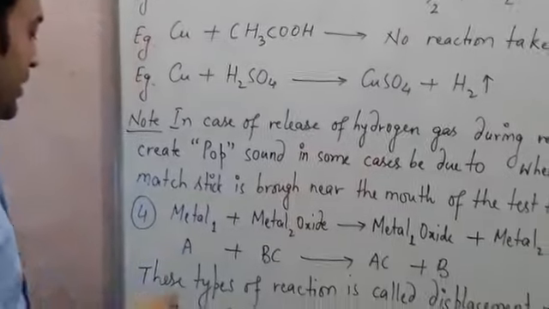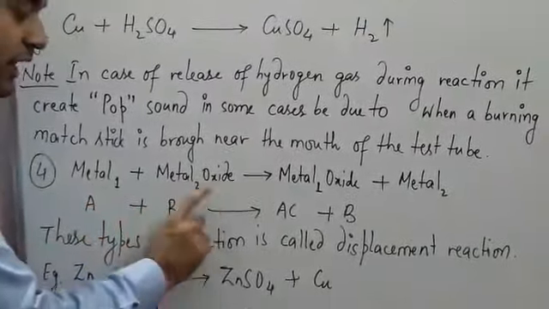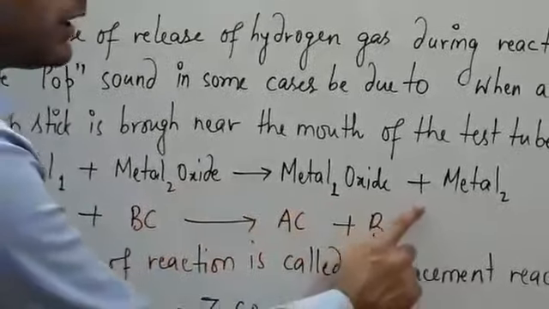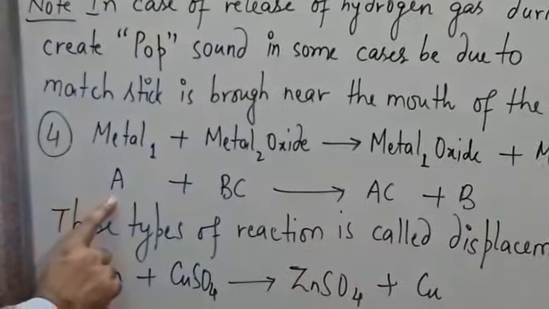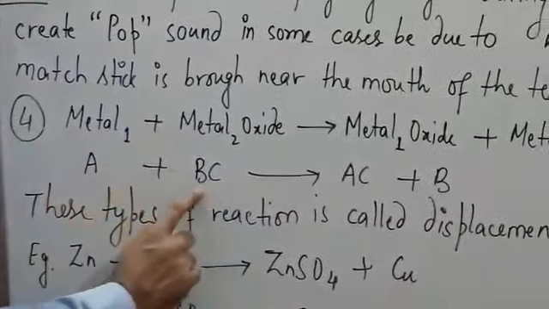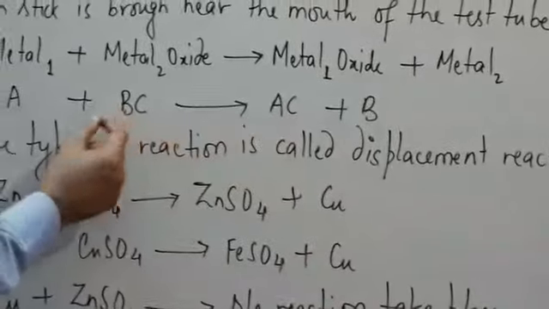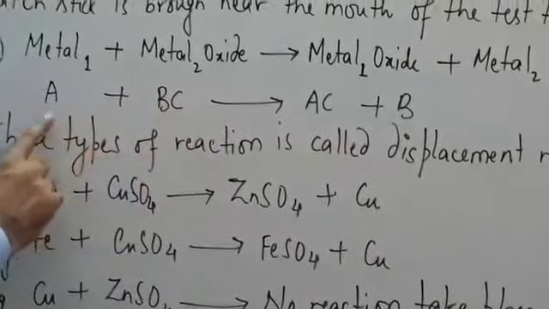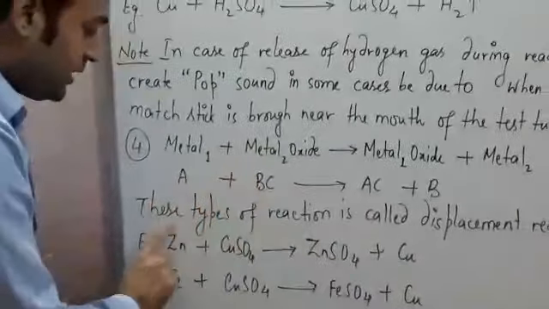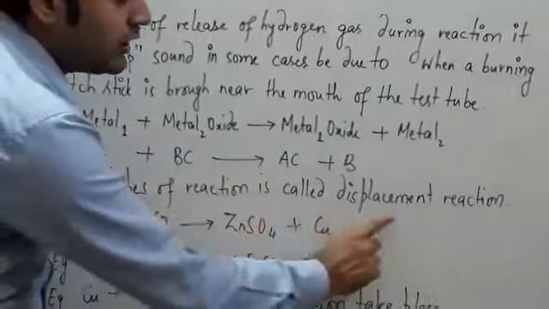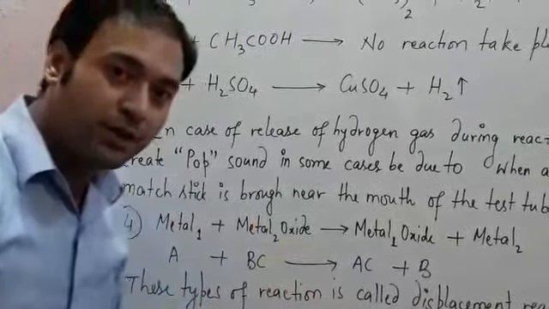Okay. Next, fourth, when metal 1 reacts with metal 2 oxide, then metal 1 oxide plus metal 2 are formed. Just like when metal A reacts with compound BC, then compound AC is formed, where B is displaced by A because A is more reactive than B. This type of reaction is called a displacement reaction, also known as a single displacement reaction.